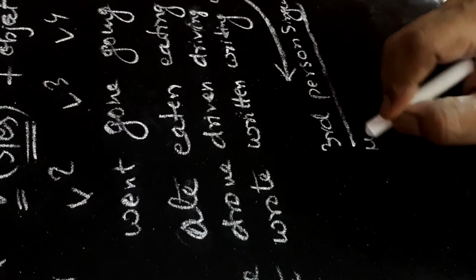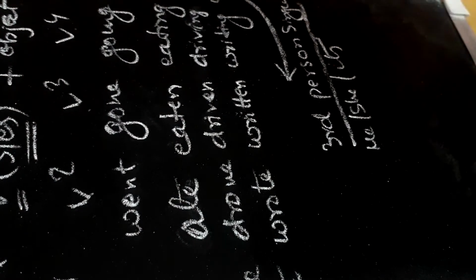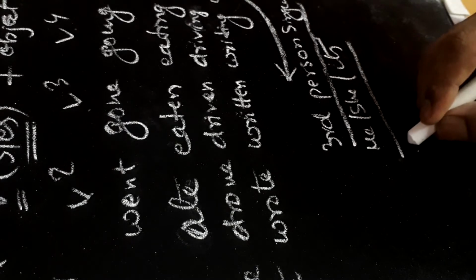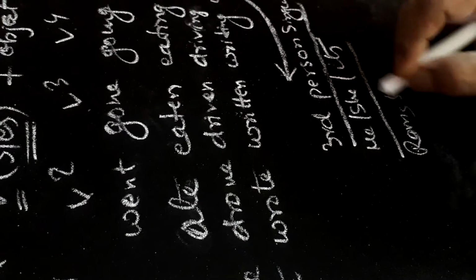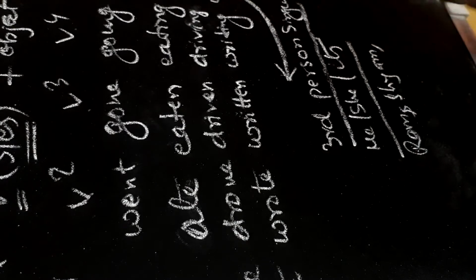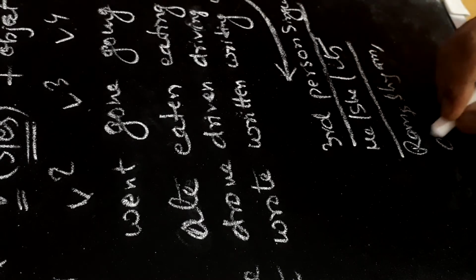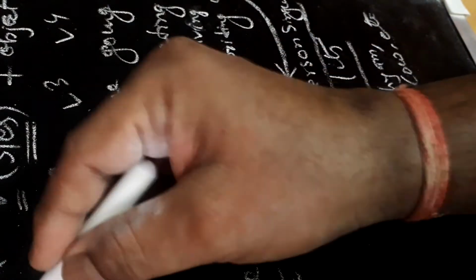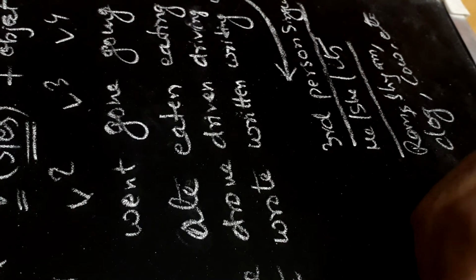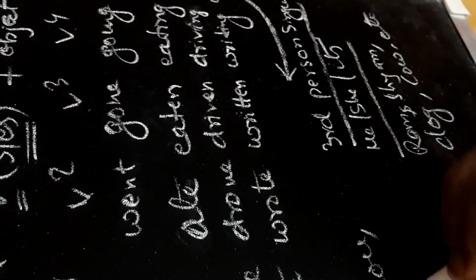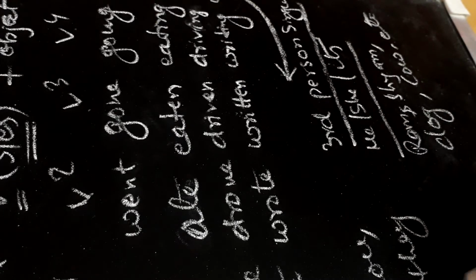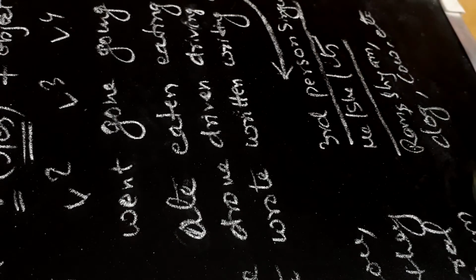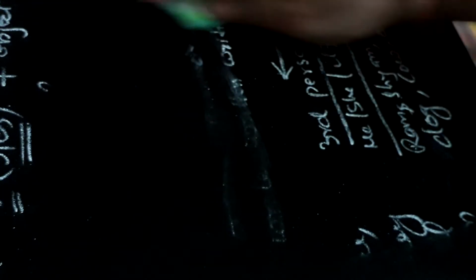Third person singular means he, she, it, or it may be used with any one person, name of one person. Suppose we take Ram, Shyam, one animal like dog, if we write cow here, etc. This V1 is used with I, you, we, they, or any plural form of noun.